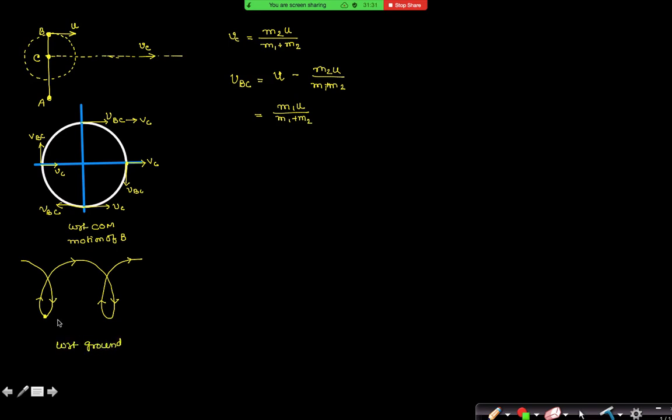Can you tell me what is the direction of velocity at this lowest point? Along the southeast direction? Is it southeast direction, at the lowest point? At the lowest point the velocity should be parallel, towards the west, only towards left, this direction. Yes or no? Yes, sir. It is velocity of B with respect to ground.